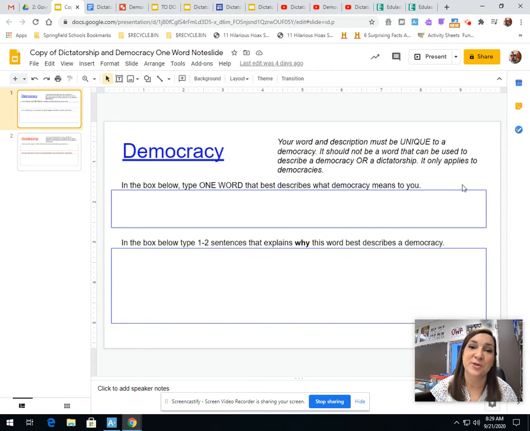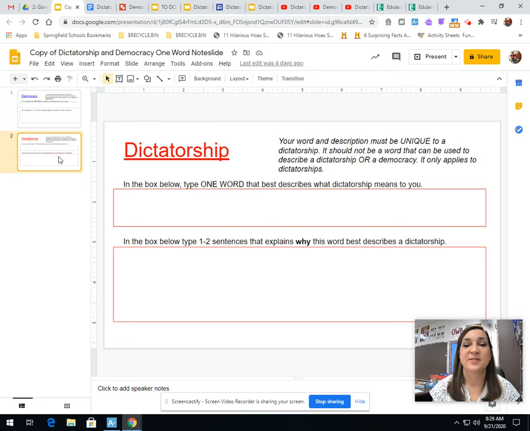Some words you want to steer clear of: government, broad words like that. For dictatorship, the same rules apply. Your word and description must be unique to dictatorship. It should not be a word that can be used to describe a dictatorship or a democracy, just a dictatorship.